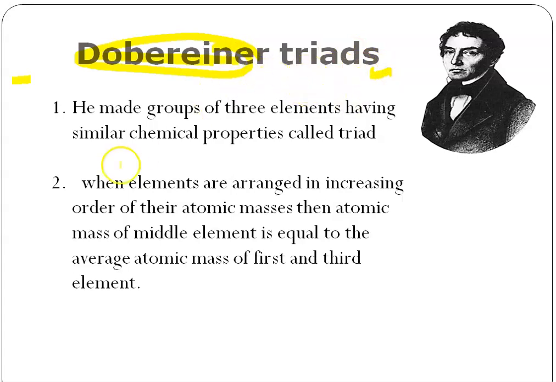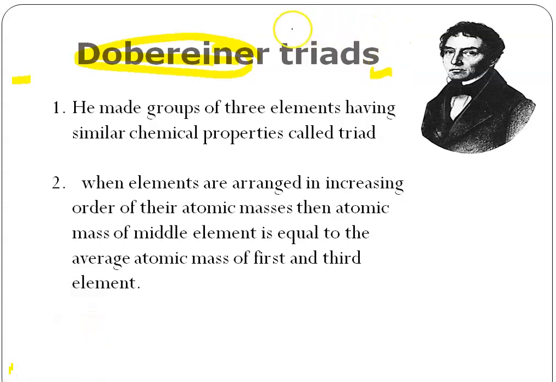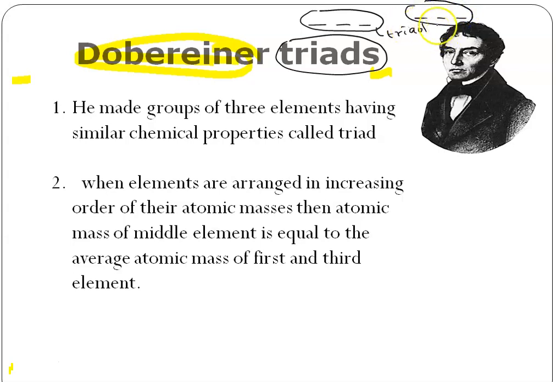Triad means a group of 3. Like this, one group of 3 elements. For a group of 3 elements, he called it a triad. So he made elements into groups of 3s based on their properties. He called them triads. Triads means groups of 3 elements.